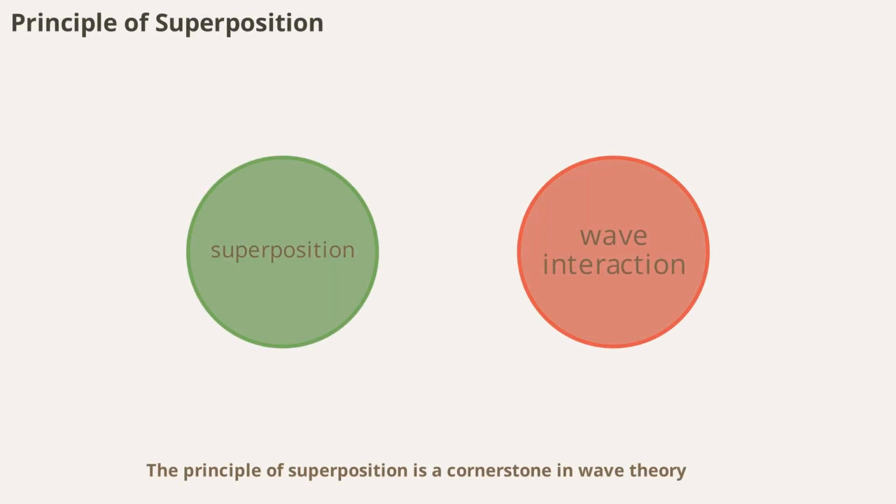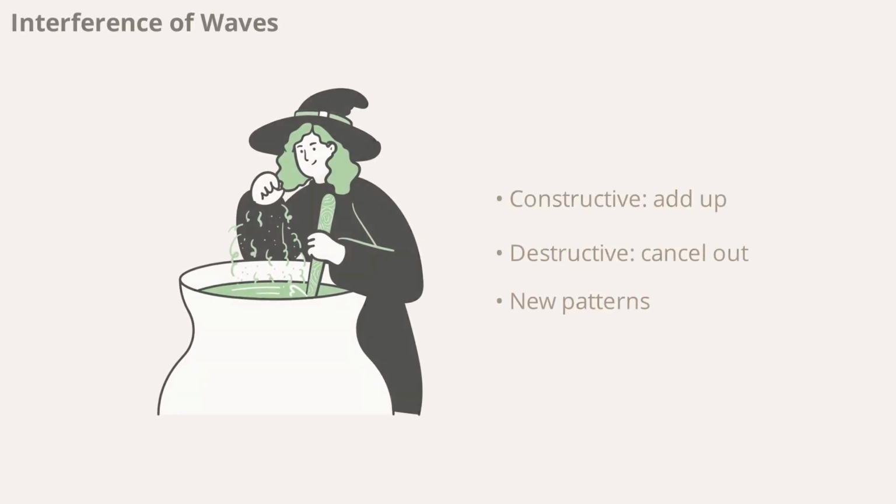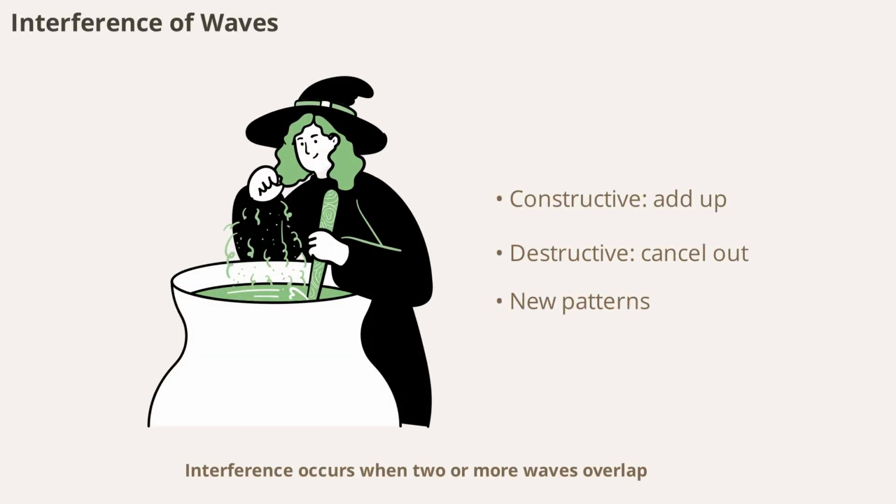The principle of superposition is a cornerstone in wave theory. It states that when two or more waves meet at a point, the resulting displacement is simply the sum of the displacements of the individual waves. This principle explains many complex phenomena such as interference and beats, and is essential for understanding how waves interact. Whether it's sound waves overlapping in a concert hall or light waves creating colorful patterns, superposition helps us predict the outcome.